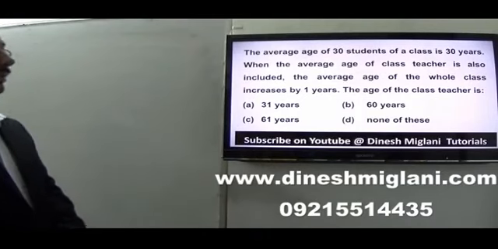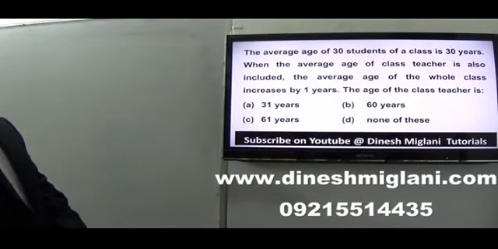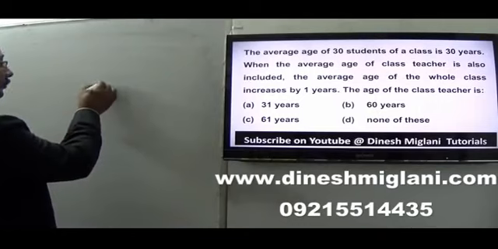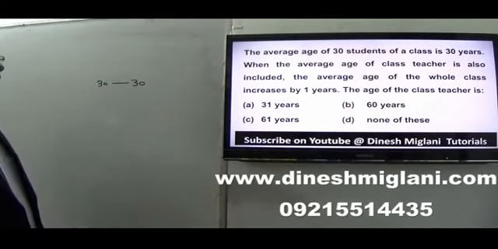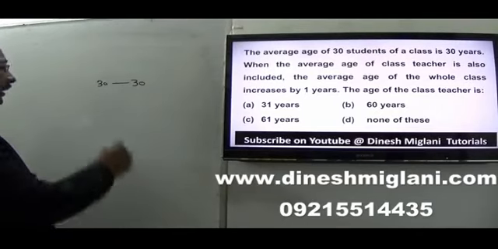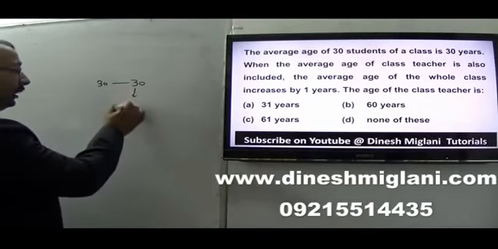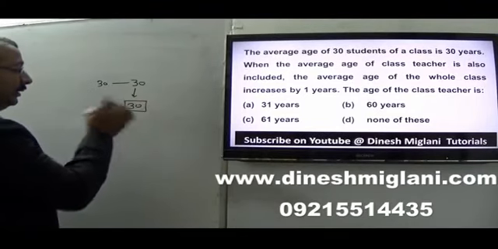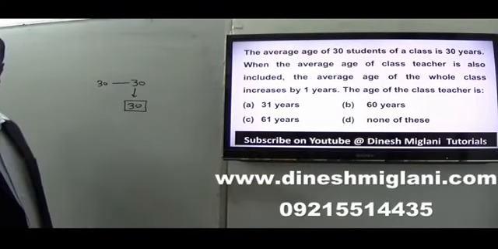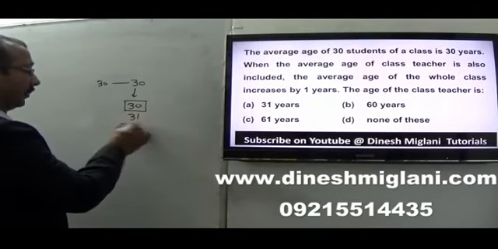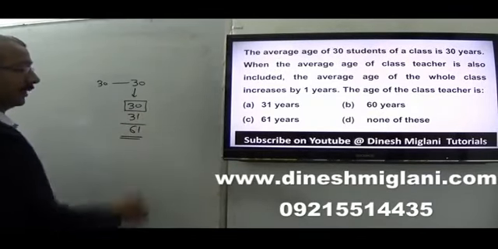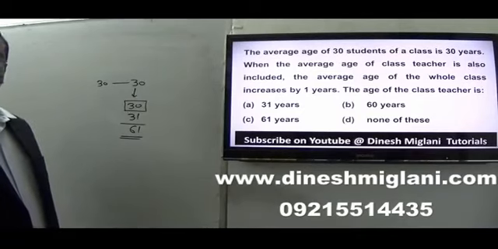The reason behind it, because 30 students, their average is 30, right? Now when we add the age of the teacher, average increases by 1 year. It means 1 year is included in all 30. It means 30 years have been increased. That is extra from the age of the teacher. And 31 is the average. The teacher 31 plus 30, that is 61. So we can say that age of the teacher is 61, right?